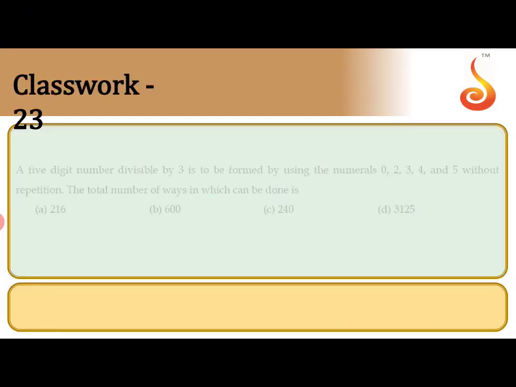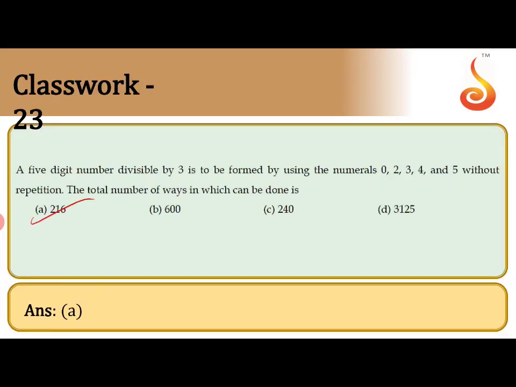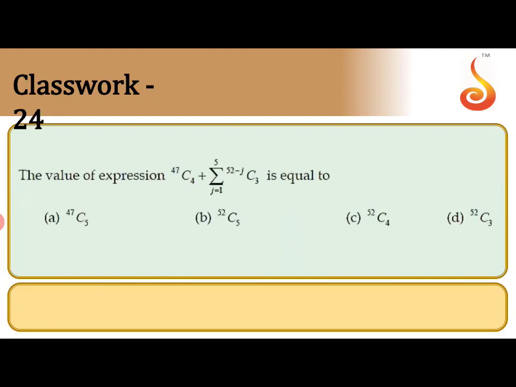The next question. Take the answer 216. This is a very interesting question. 47C4 plus sigma j equal to 1 to 5 of 52 minus j C3. First you can expand the sigma. If you take j equal to 1, 51C3; j equal to 2, 50C3; next you decrease by 1, 49C3, 48C3, and next 47C3. So these are the summation. Now you have to simplify this one.